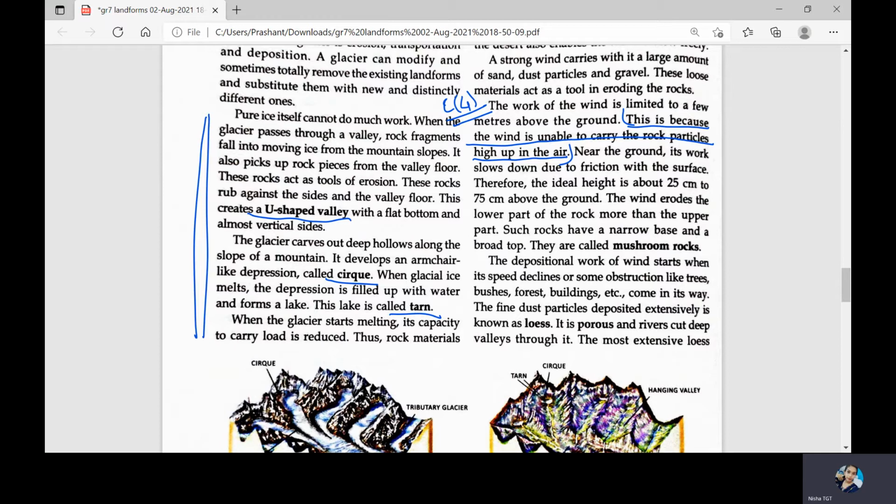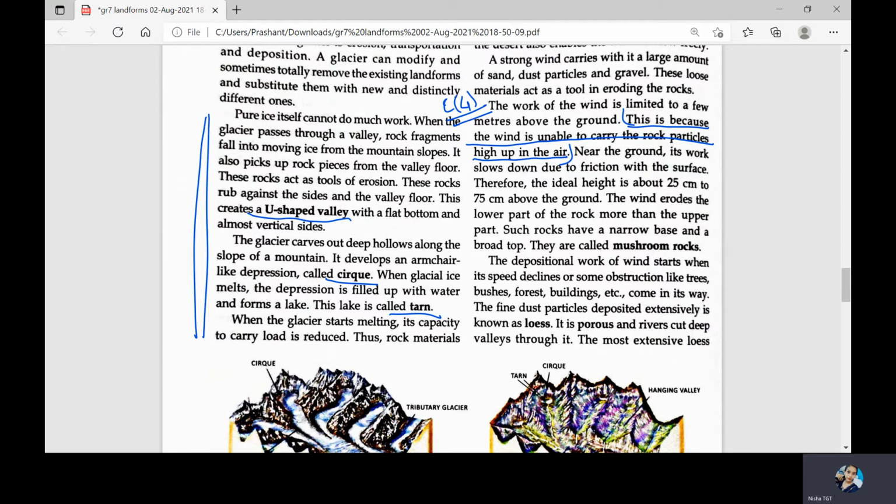The U-shaped valleys are formed when the rocks rub against the sides and the valley floor, which creates a U-shaped valley with a flat bottom and almost vertical sides. Then about cirque, you can write that the glacier carves out deep hollows along the slope of a mountain, which develops an armchair-like depression. This is called cirque.